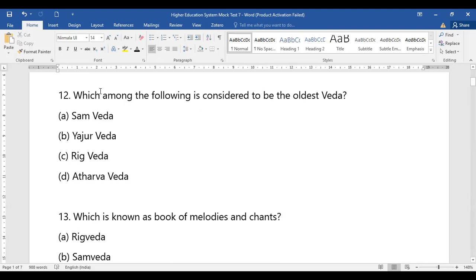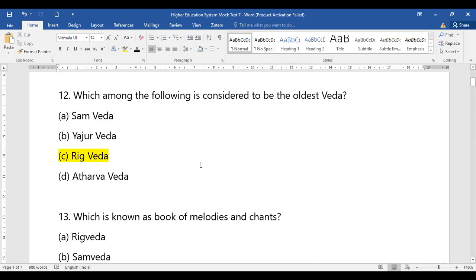So that time I made you understand very well which is the oldest Veda. When we talk about the Vedas, Sama Veda, Yajur Veda, Rig Veda, and Atharva Veda, which is considered the oldest Veda? Yes, the right answer is Rig Veda. Rig Veda is considered your oldest Veda.